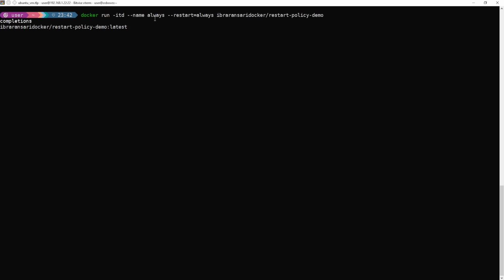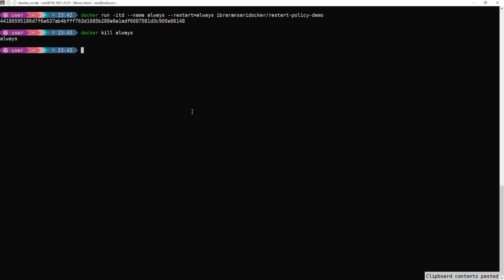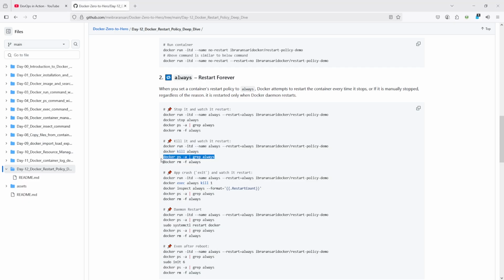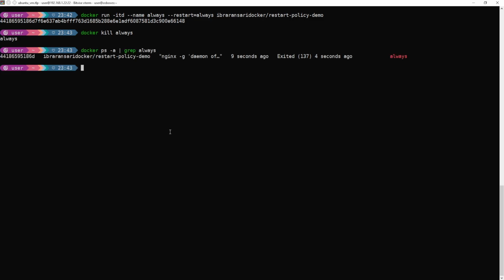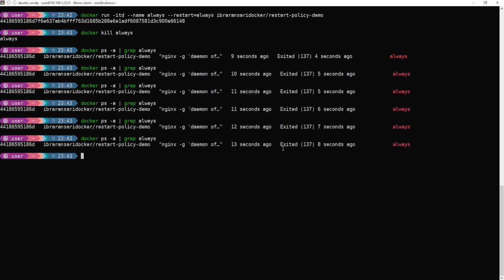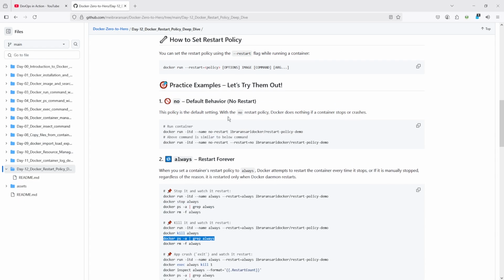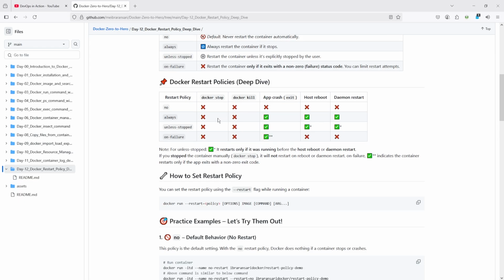Again, you can see here I added the name always and used the restart policy always. So I started the container, and after that I killed this container. Once it is killed, let's see whether it is started again or not. You can see here it is still in exited status, so it is not going to start again, as per the rule, as per the table.